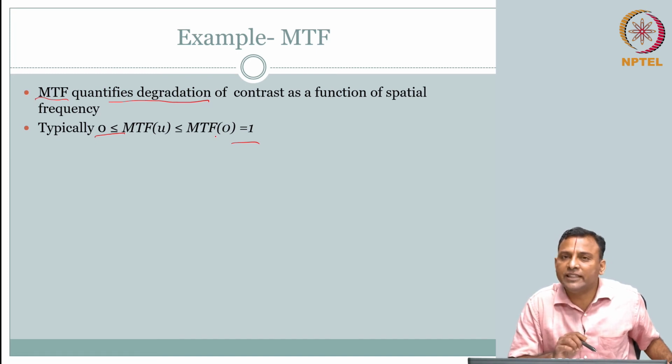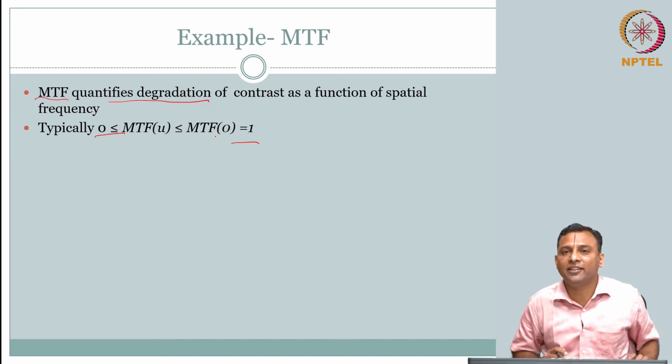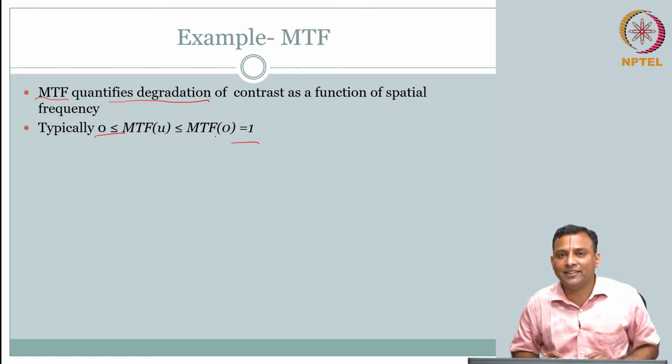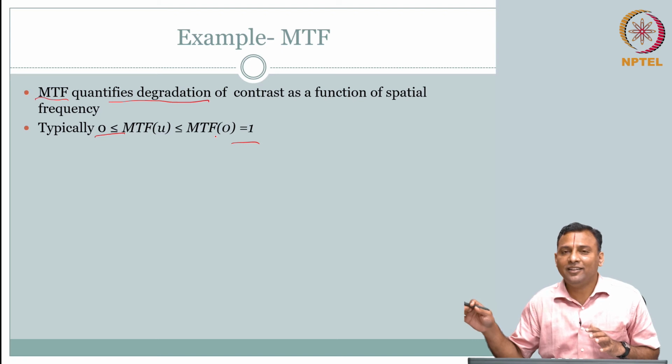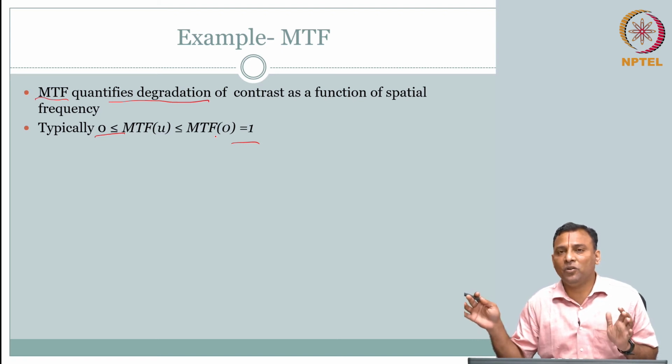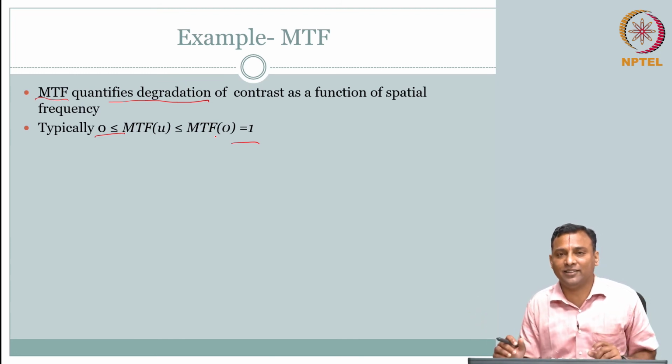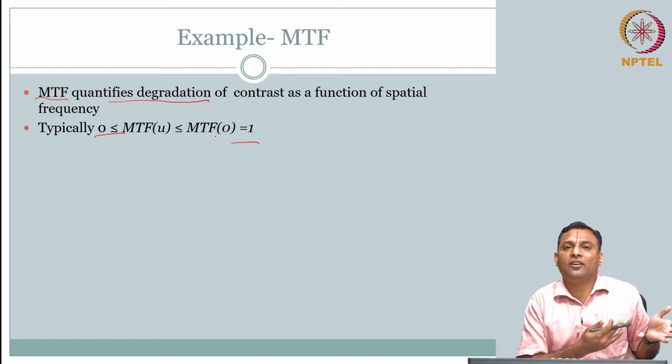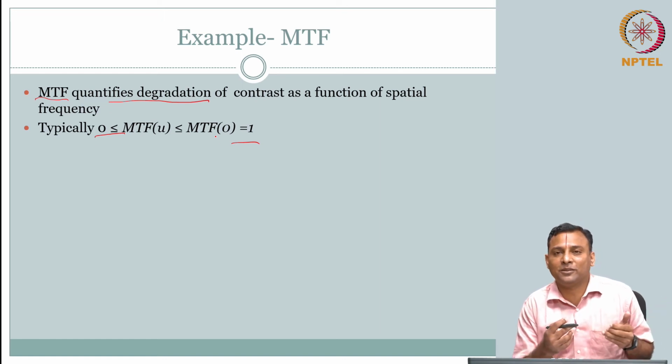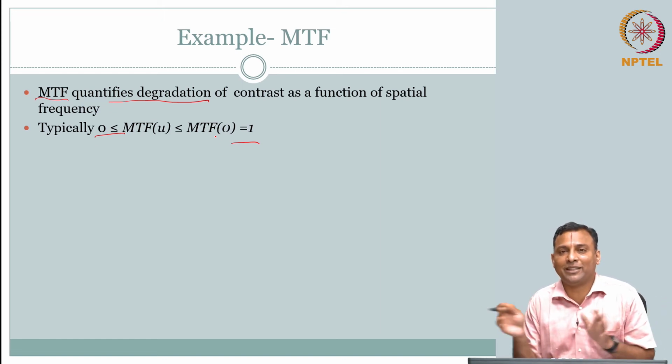What is 0 frequency? DC, there is no oscillation, so there is no contrast. If there is no inherent contrast that you present, the output will also have no contrast. So you can say the system has no loss in contrast. Why? There was no contrast in the first place that you sent through the system, so nothing to lose. So you get the maximum throughput.